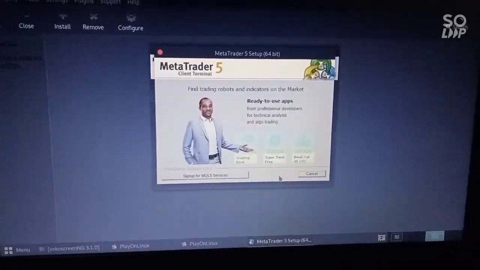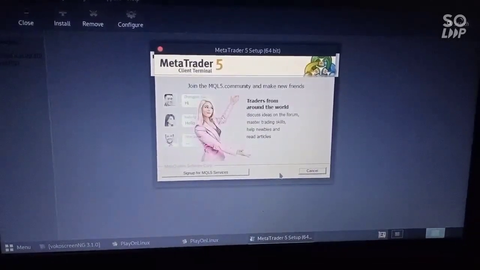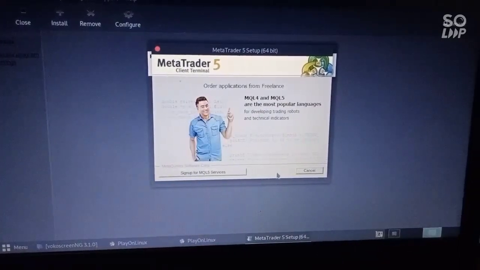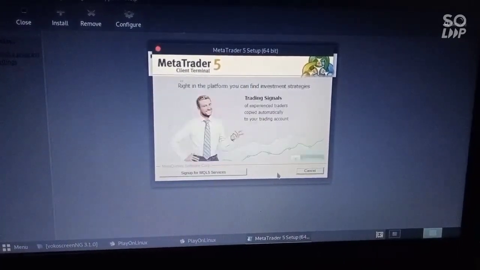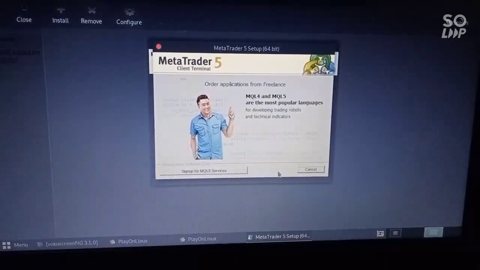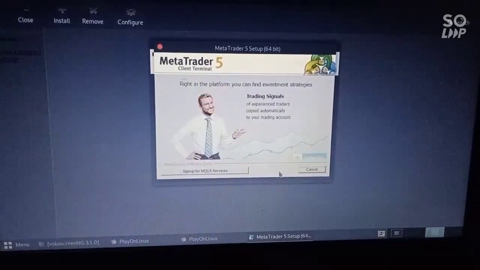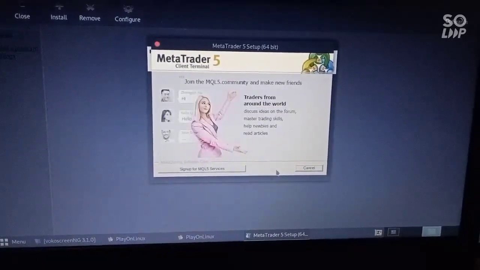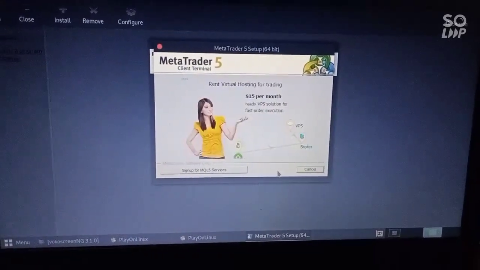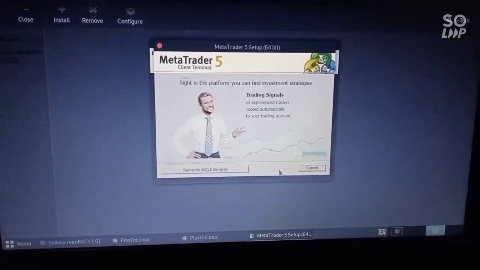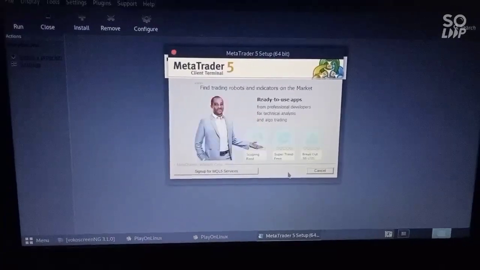So as it is installing, make sure you connect it to the internet during this part. As you can see, there is a loading bar. So the process can take a while. Just be patient.